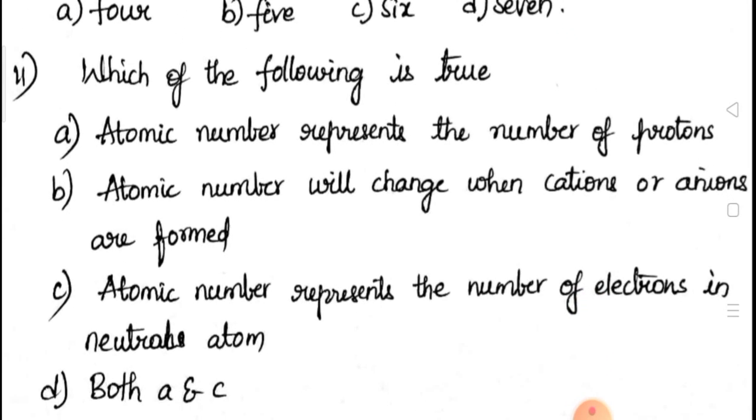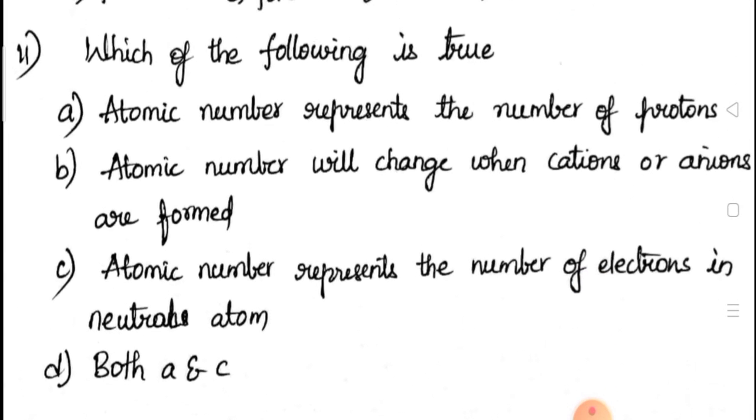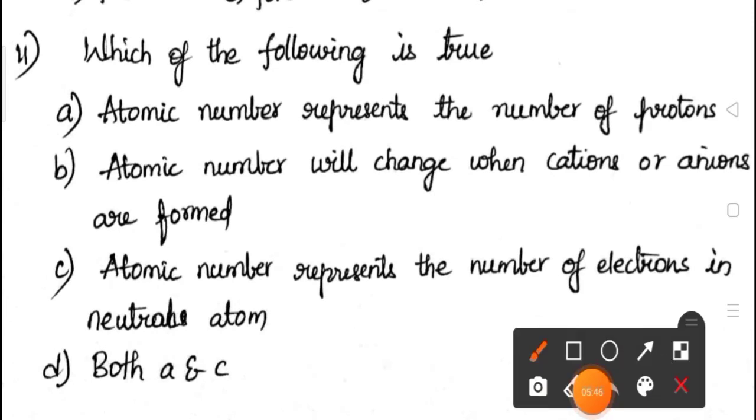Coming to 11th question. Which of the following is true? A. Atomic number represents the number of protons. B. Atomic number will change when cations or anions are formed. C. Atomic number represents the number of electrons in a neutral atom.